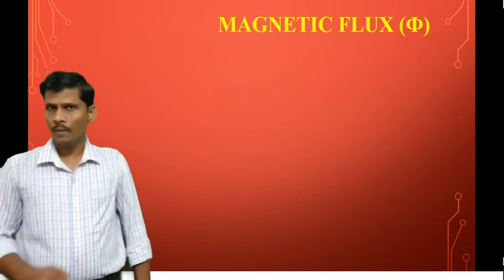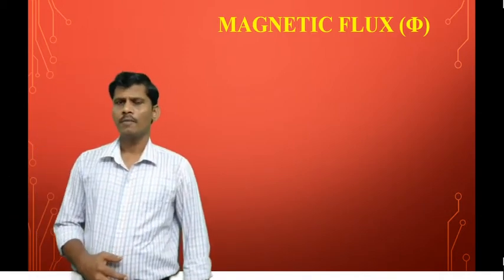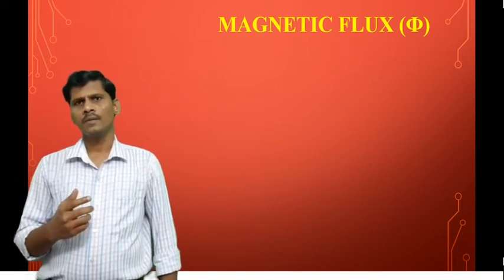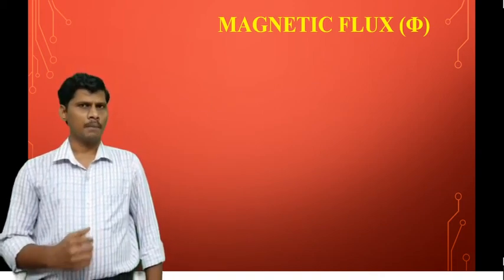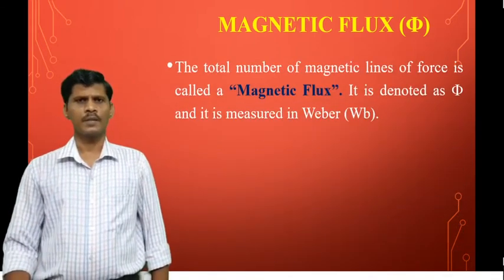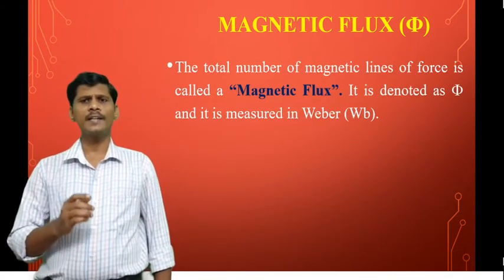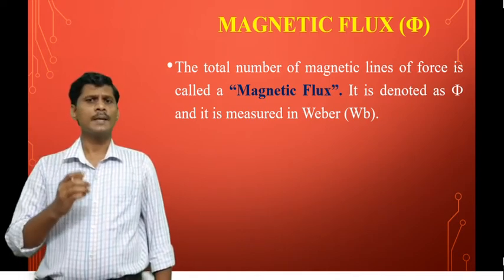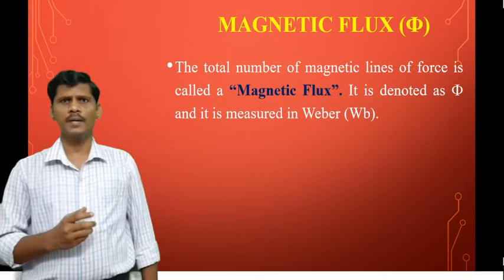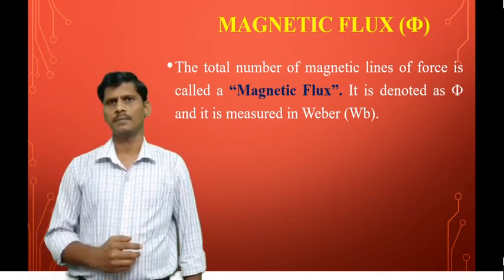Next, coming to definitions of magnetic flux, magnetic field intensity, and magnetic flux density. What is magnetic flux? The total number of magnetic lines of force is called magnetic flux. The magnetic flux is represented symbolically by phi.